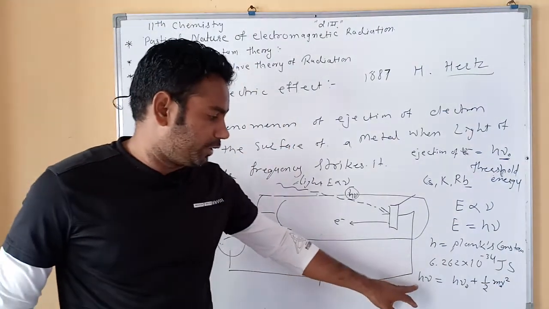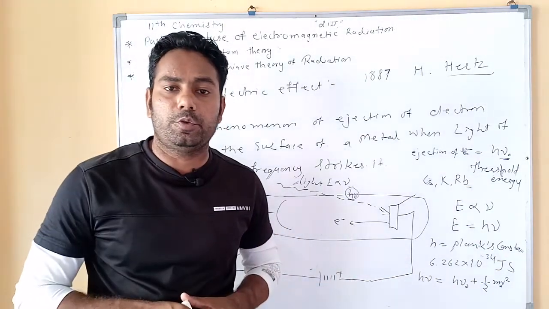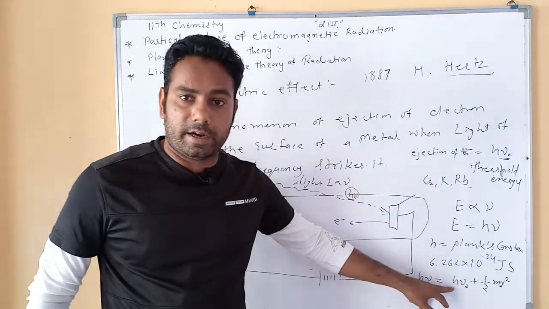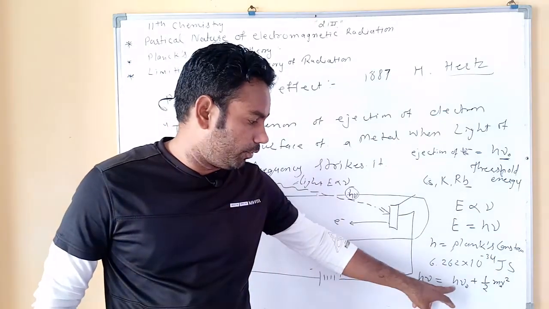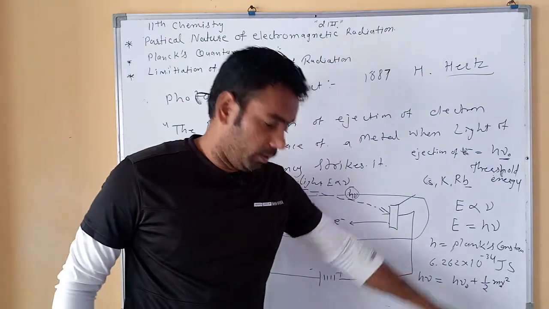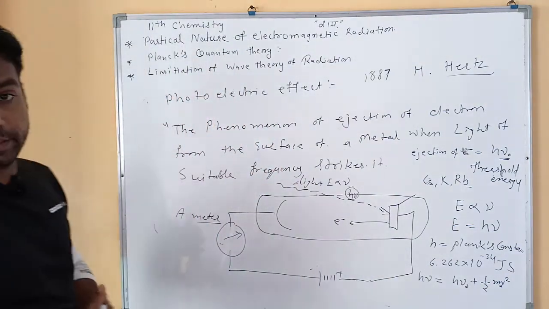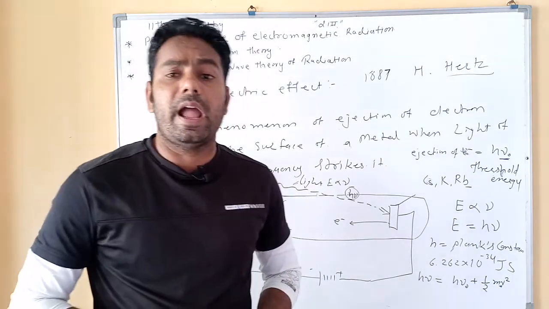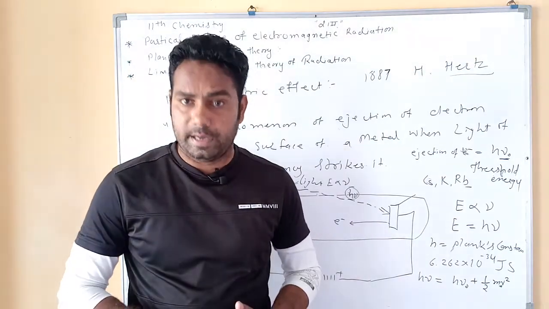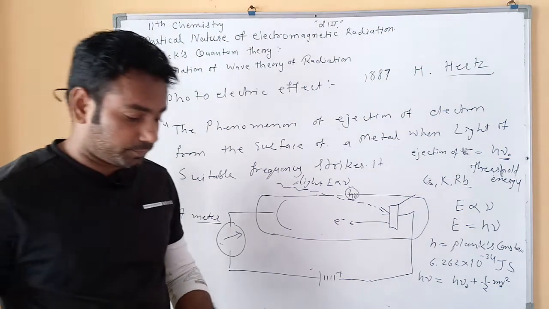So hν, the energy of a particular particle, a photon, is equal to the energy required for the ejection of the electron plus the motion of the electrons. This phenomenon is called the photoelectric effect. Every metal has a minimum energy, which is called the threshold energy. Done.